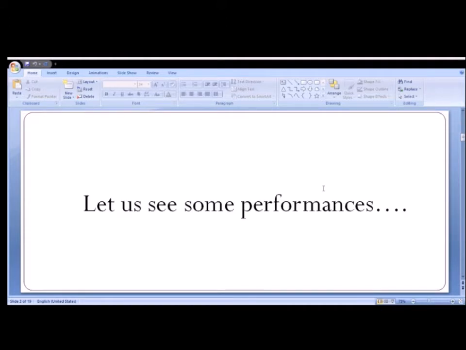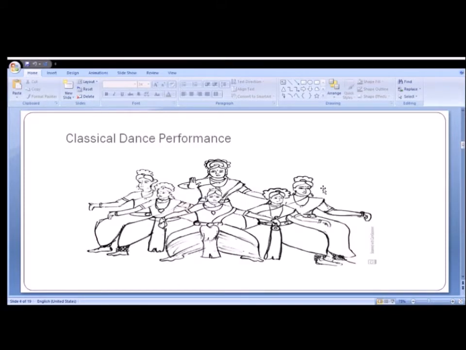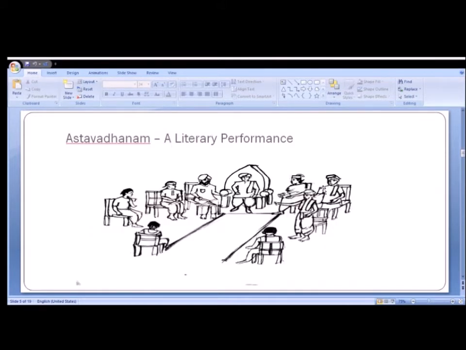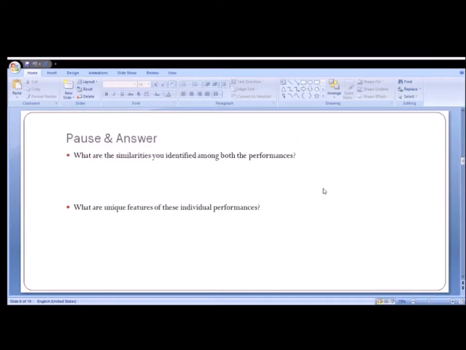Before getting into this topic, let us see some performances. Here is a classical dance performance. Another one, Astavadhanam, a literary performance where one person answers questions posed by 8 different pandits in 8 different areas simultaneously. Let us now pause and answer. What are the similarities you identified among both these performances? What are the unique features of these individual performances?